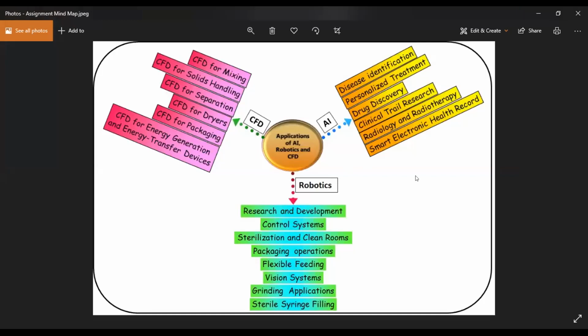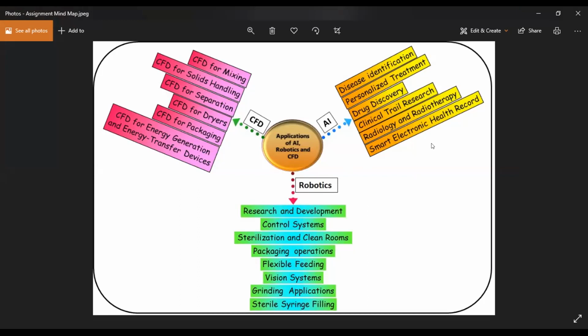So I have prepared a mind map on applications of artificial intelligence, robotics, and computational fluid dynamics. The applications of AI include disease identification, drug discovery, clinical trial research, radiology and radiotherapy, smart electronic health record, and personalized treatment.